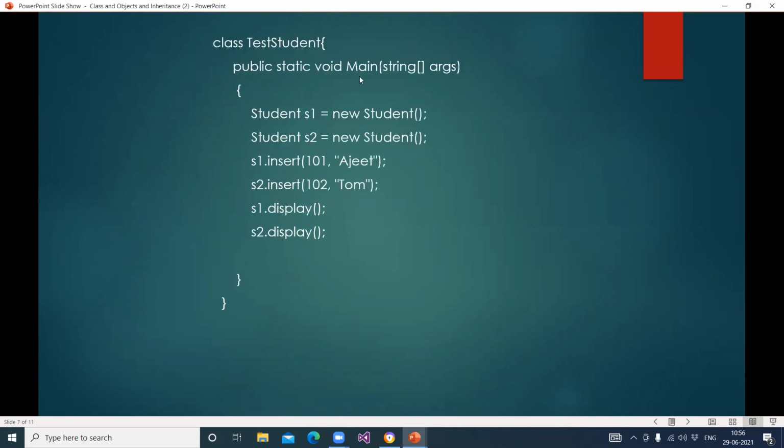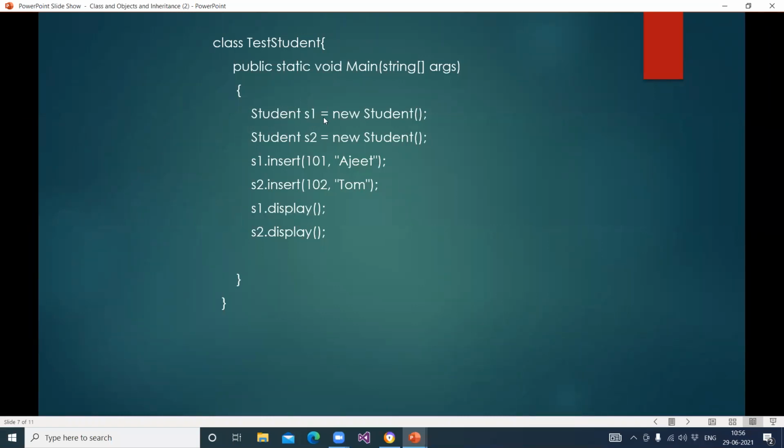Now this is a main. Here we have created one class, and this is a main method. Public static void main. ये main method को हमने कहाँ पे declare किया? Another class. You can also declare directly. आप उसको directly भी लिख सकते हो, no problem. But you can also write like this. ठीक है? Public static void main. You know.